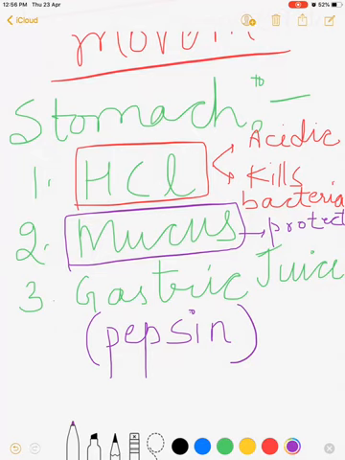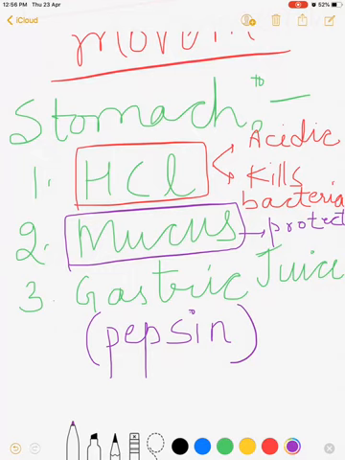So mucus makes a covering on the walls of the stomach so that the HCl cannot affect the cells of the stomach. Similarly, mucus makes a protective layer on the inner wall of the stomach, which prevents the cells of the stomach from the action of HCl.